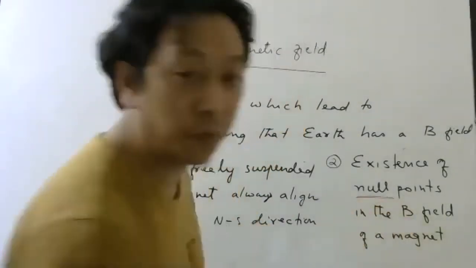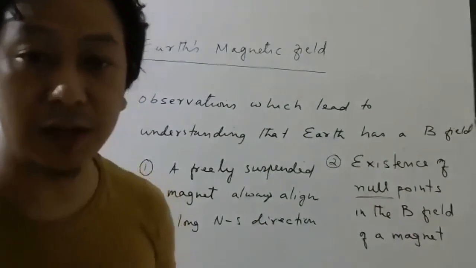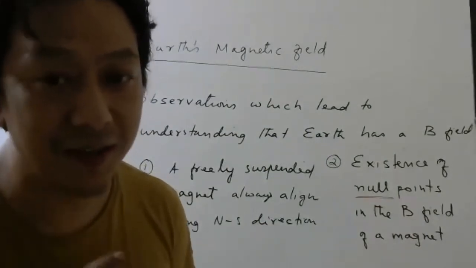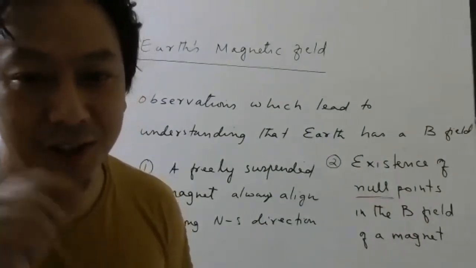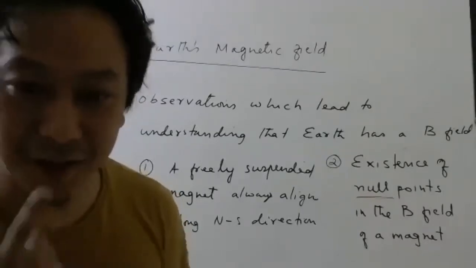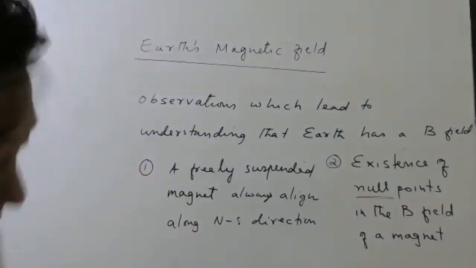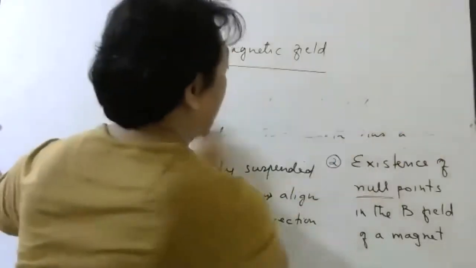What do you mean by null points? Null points means that point where the total magnetic field should be what? Null point, null. Total magnetic field should be what? Zero. Okay. So if you listen carefully.